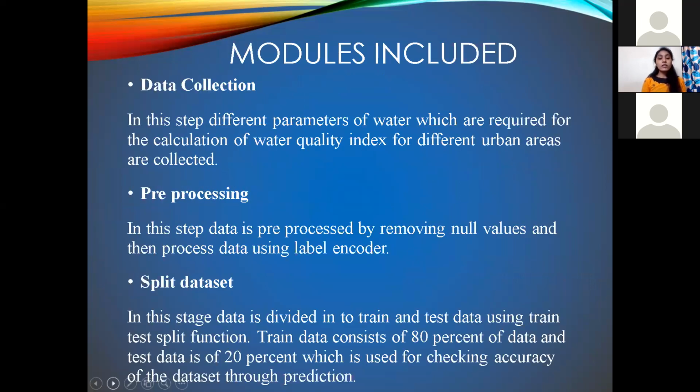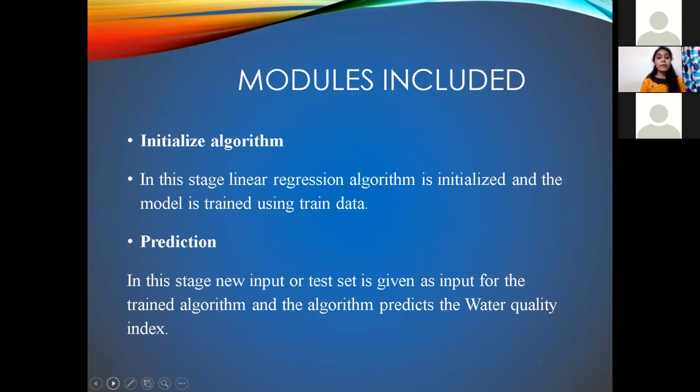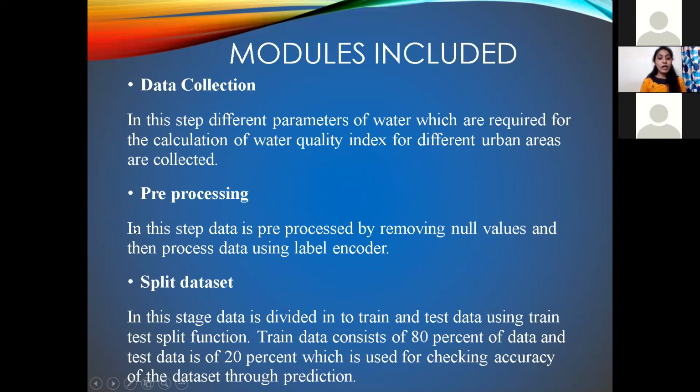Now let us see the modules included in our project. We have 5 main modules: data collection, pre-processing, split data set, initializing algorithm, and prediction. Now let us see the data collection. In this level, the data required for calculation of the water quality index is collected from the different urban areas. Now coming to the pre-processing. In this pre-processing, all the gathered data is pre-processed by removing all the null values and processing the data using a label encoder.